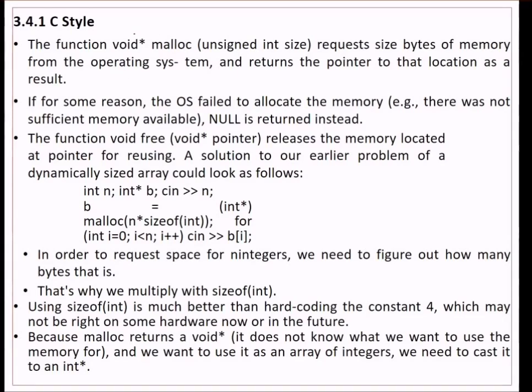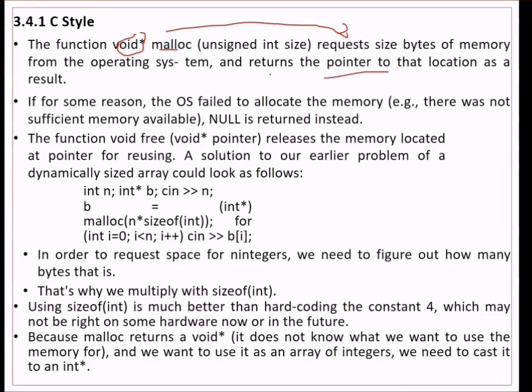C style: the function void star malloc takes an unsigned int size. Malloc requests size bytes of memory from the operating system and returns a pointer to that location.